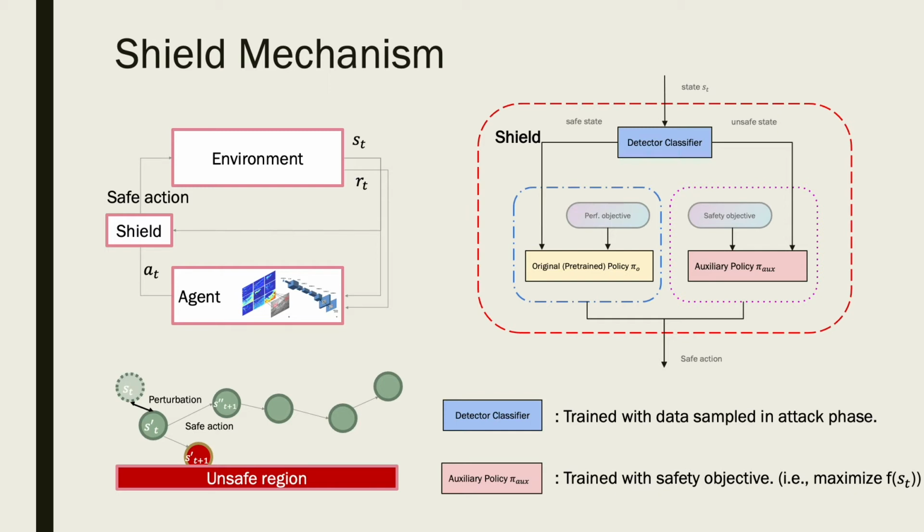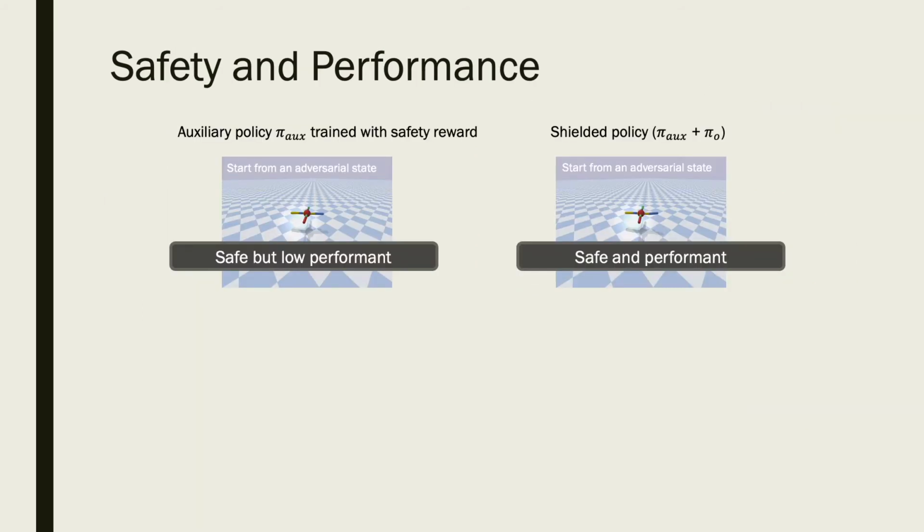These two policies are trained with different objectives. The original pre-trained policy is trained with a performance objective. For example, the robot should run fast with less electricity cost. The auxiliary policy is trained with the safety objective, which is to maximize the closest Euclidean distance between the trajectory and unsafe region. Thus, the shield can combine the safety provided by the auxiliary policy and the performance provided by the original policy. Because we train the auxiliary policy with the safety objective, it's not necessary to have good performance.